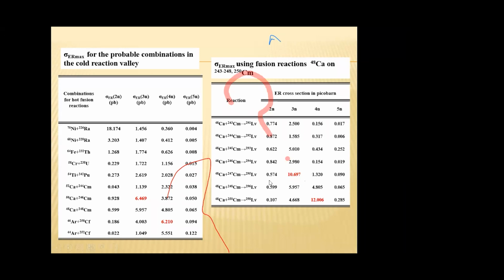Here we can see that 295 livermorium has maximum production cross-section in 3N channel, and 298 livermorium has maximum production cross-section in 4N channel.